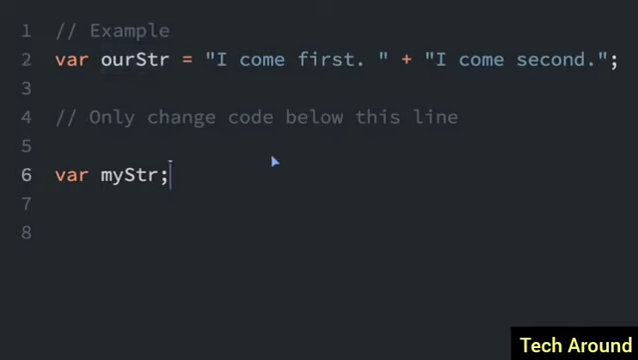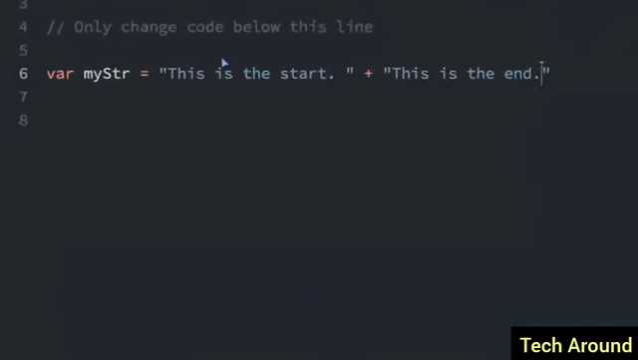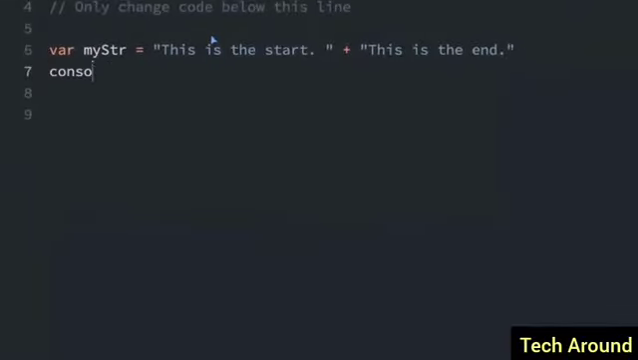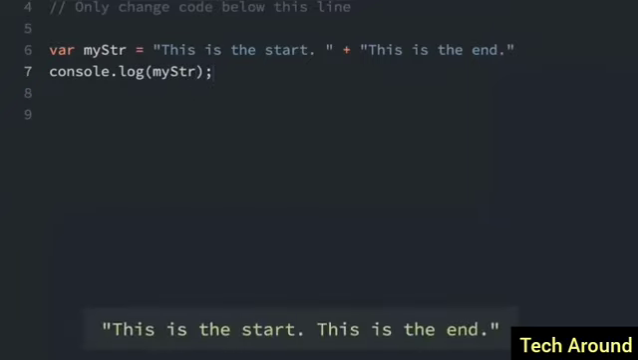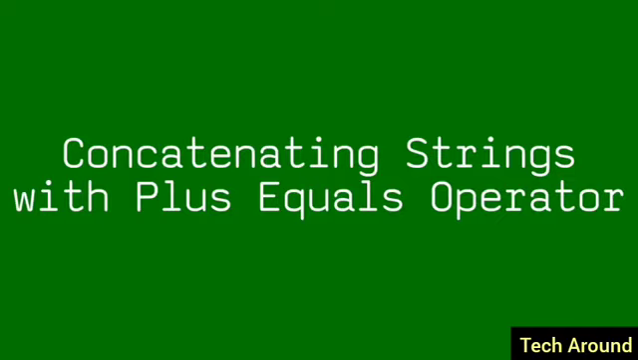I'll give you another example here. So we can say myString equals "This is the start," and then I'm going to put a space before the closing quotation mark, because when these get concatenated together, we want there to be a space between these two sentences. And I'll say "This is the end." Now let's just see what that looks like. I'll do a console.log of myString, and let's see if I run this. We can see, "This is the start, this is the end." Just one long string.